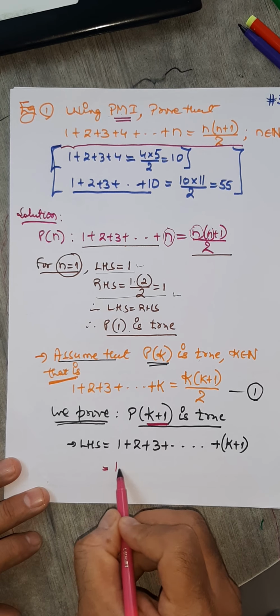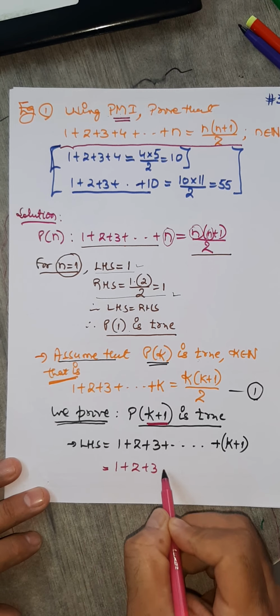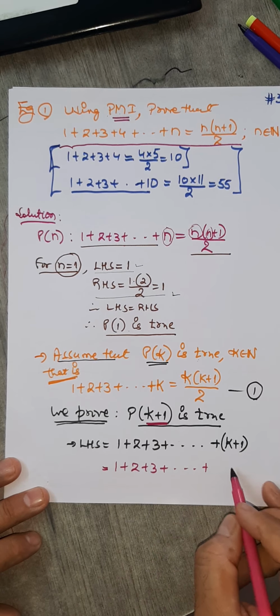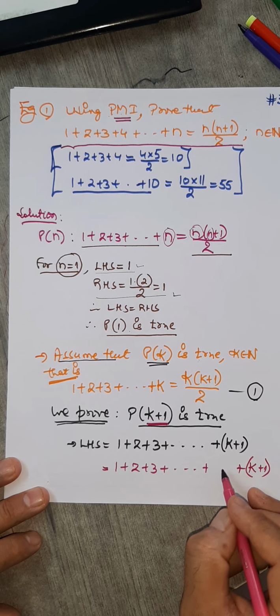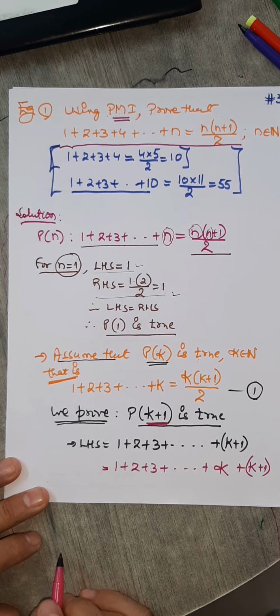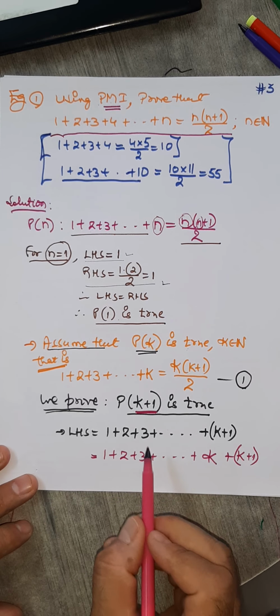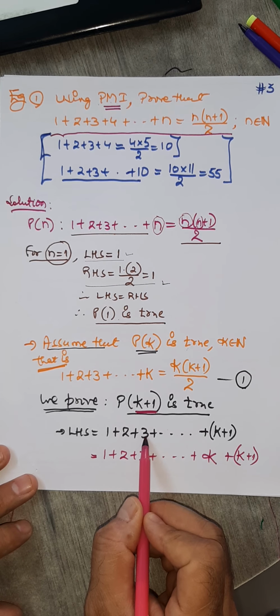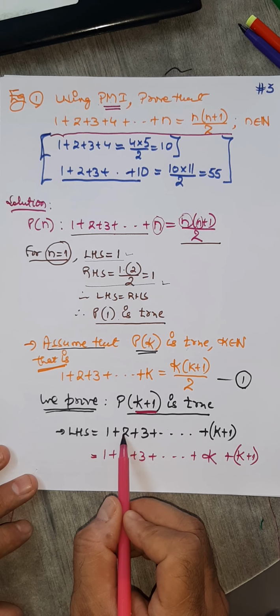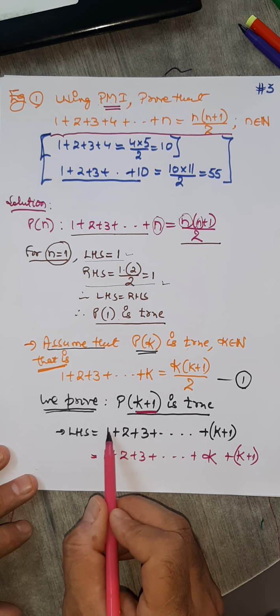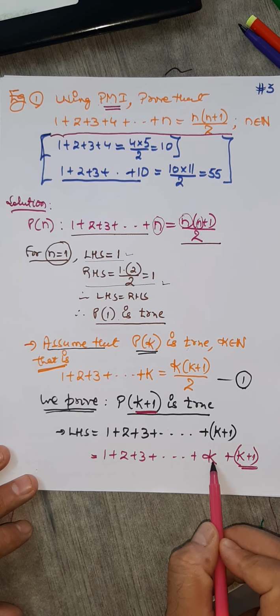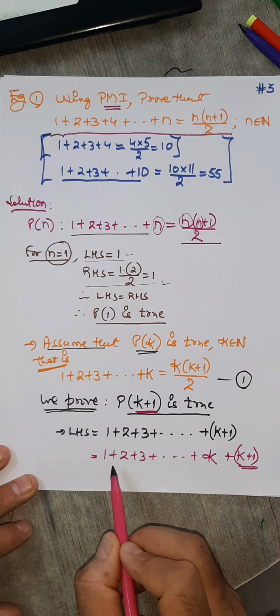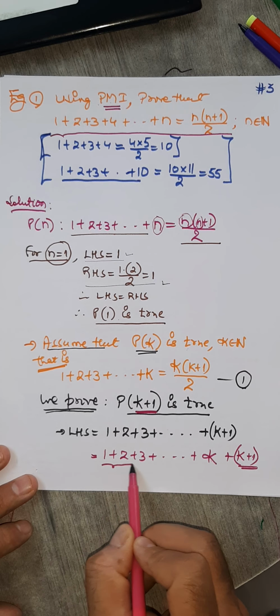So 1 plus 2 plus 3. The last term is k plus 1 here. So what is the previous term? That is k. See, here 3, what is the previous term? 1 less, 2. 2, what's the previous term? 1 less, 1. Your last term is k plus 1, so the previous term is k. Now this much you already proved.